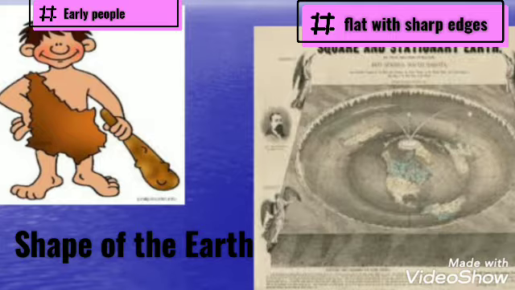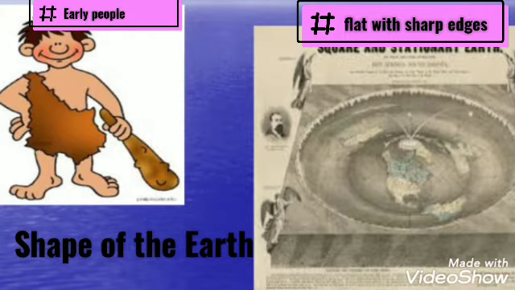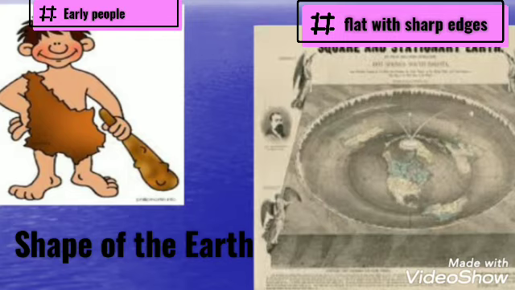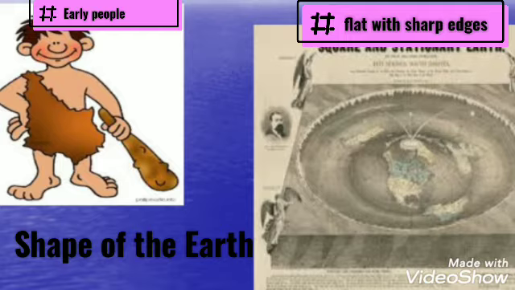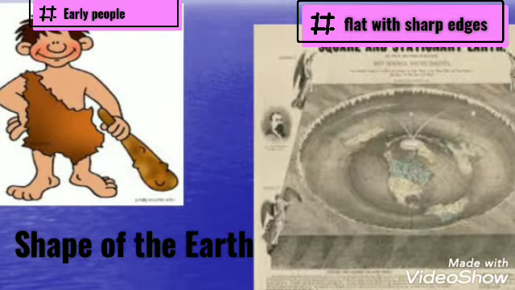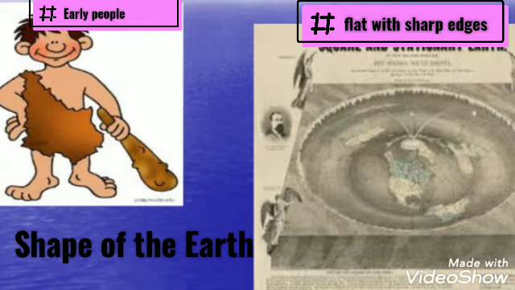So they were scared of traveling to far off places. Why were they scared? Because they used to think that they would fall off if they went to the edge of the earth, that is the corner of the earth.